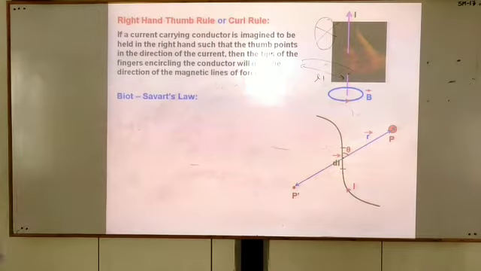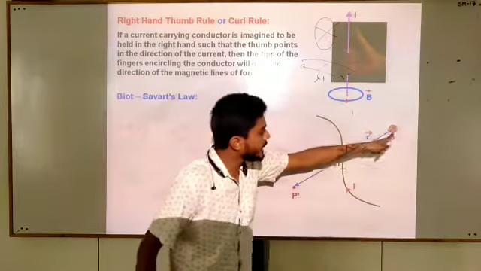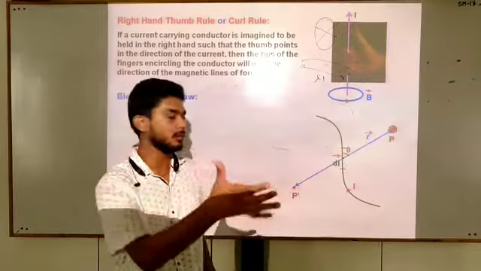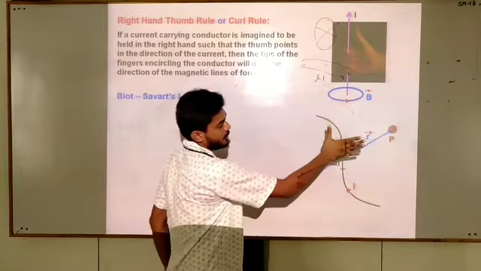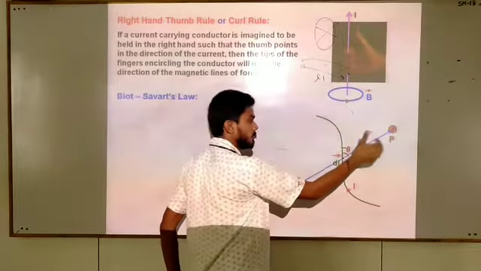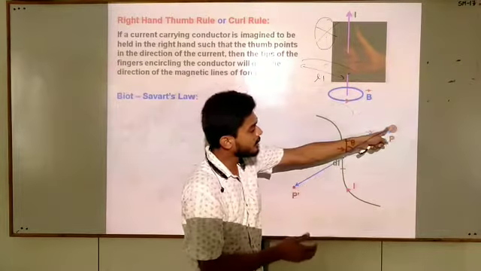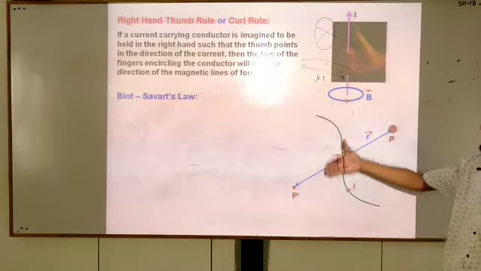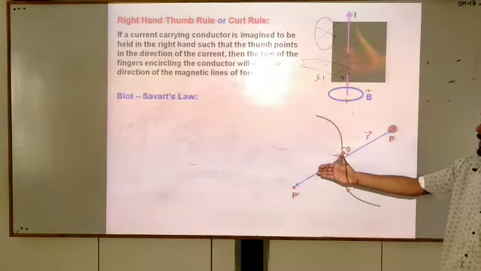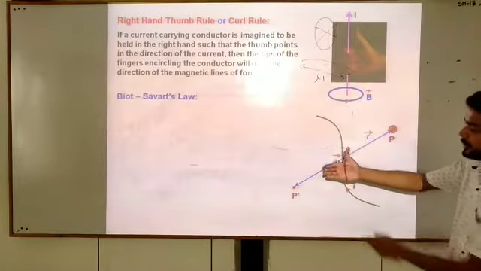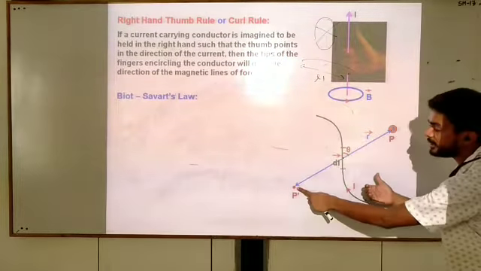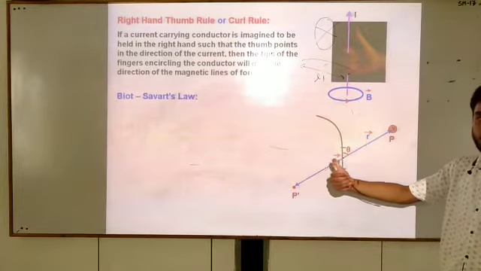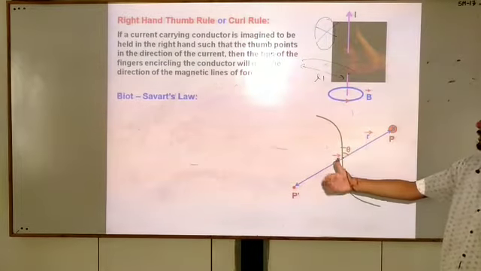We can see here cross denotes that at this point the magnetic field is entering, because we are using right hand thumb rule. Right? Thumb is in the direction of current and curl finger is pointing towards the plane, inside the plane. Then cross denotes that magnetic field is entering. But look here, thumb is in the direction of current and curl finger is pointing towards the outward direction. Here dot denotes that magnetic field is coming outward. Thumb is in the current direction, magnetic field is in the outward direction.